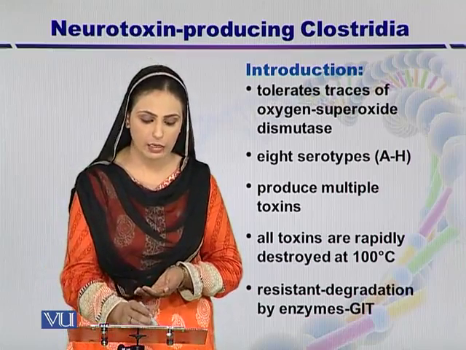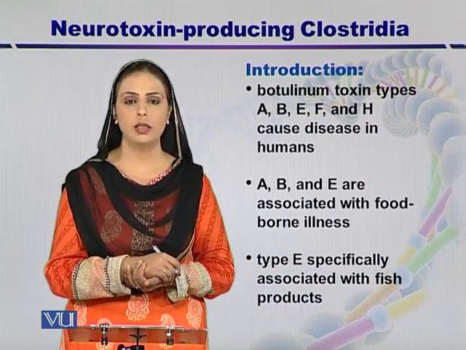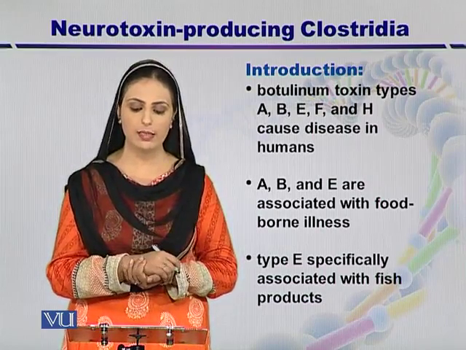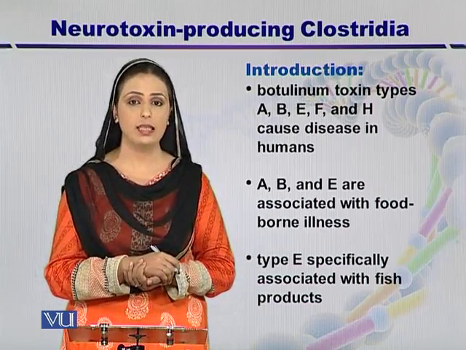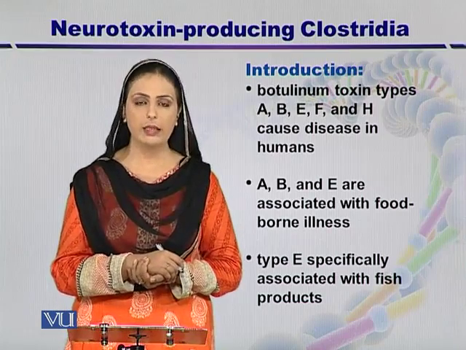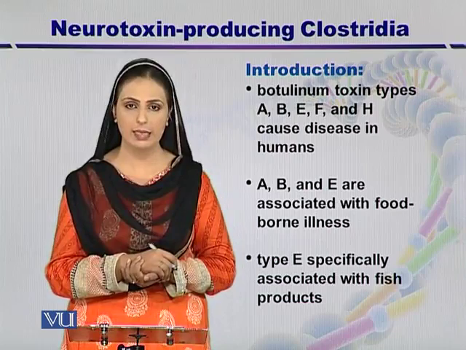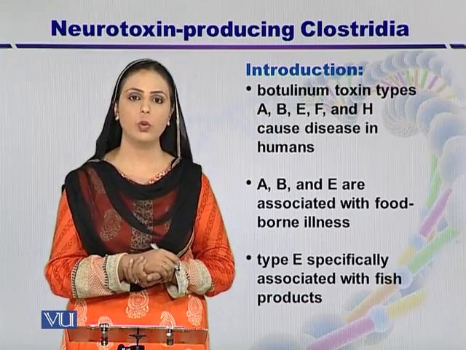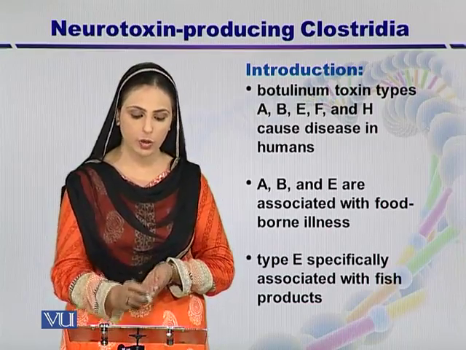Now, the botulinum neurotoxins A, B, E, F and H cause disease in humans only. Now, A, B, E are associated with foodborne illnesses, and serotype E in particular is associated with fish products.